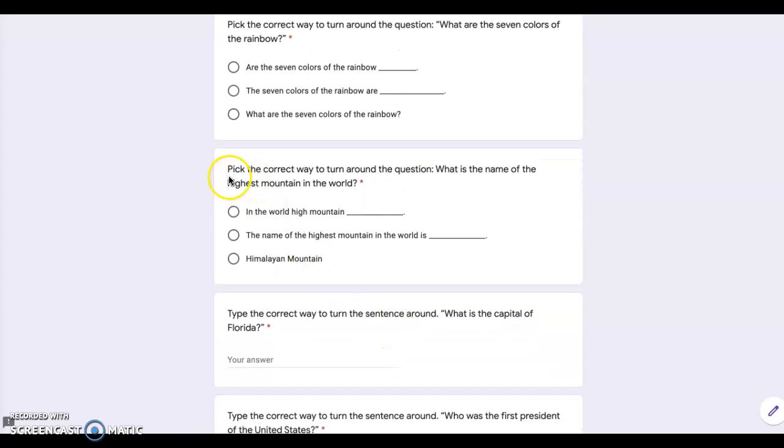Let's go to the next one. It says pick the correct way to turn around the question. Here is your question. What is the name of the highest mountain in the world? Here are your choices. A, in the world, high mountain blank. B, the name of the highest mountain in the world is blank. Or C, Himalayan mountain.